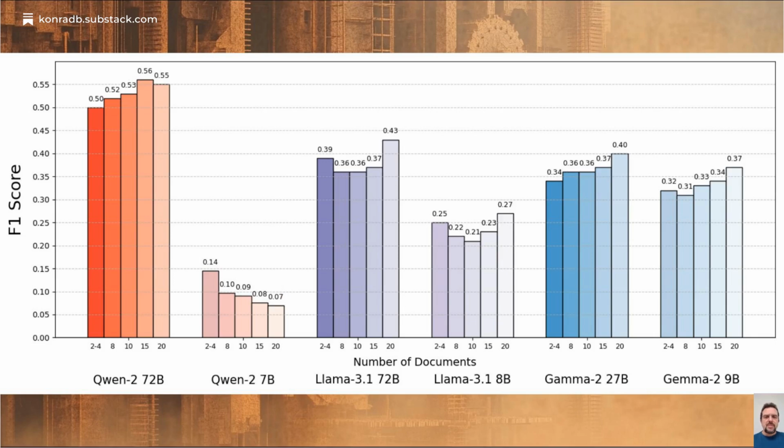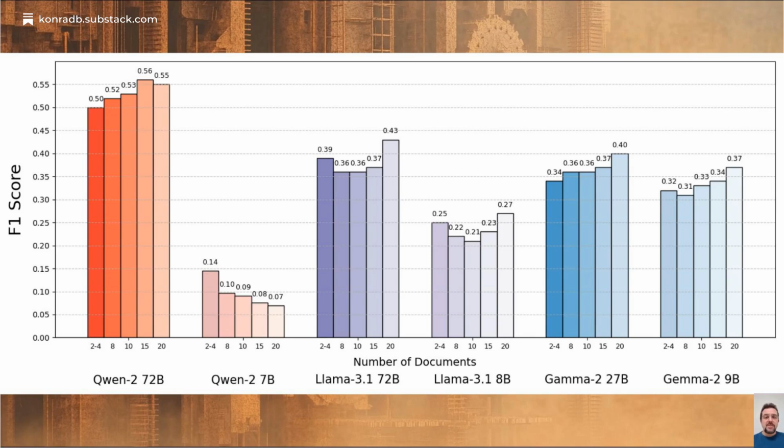Figure 3 shows a surprising counterpoint to Figure 2. When using random Wikipedia paragraphs as distractors instead of topically related ones, performance actually improved with more documents. This reversal suggests the problem isn't simply about processing multiple documents. It's specifically about resolving conflicts between semantically similar documents. When documents are completely unrelated, models seem better able to filter irrelevant information.